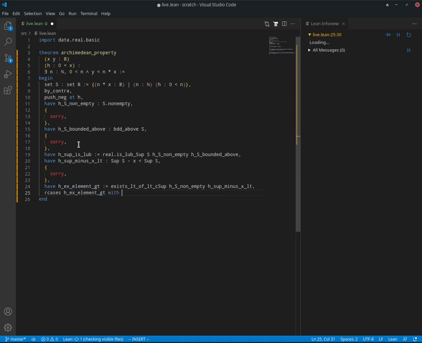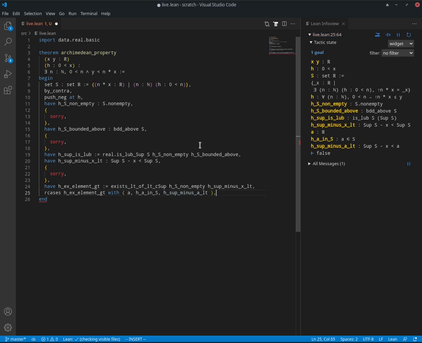And then we're going to use it, breaking it apart using a, h, the hypothesis that a is in S, and then that the supremum minus a is less than. And once we've done that, we'll see what we get out of it. So as you can see, we've broken it up into these three nice pieces, which can be used easily. So let's now use them.